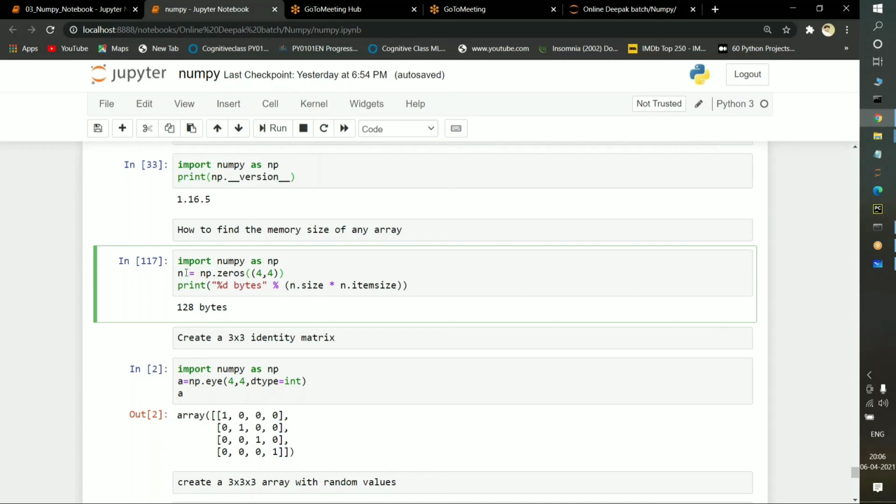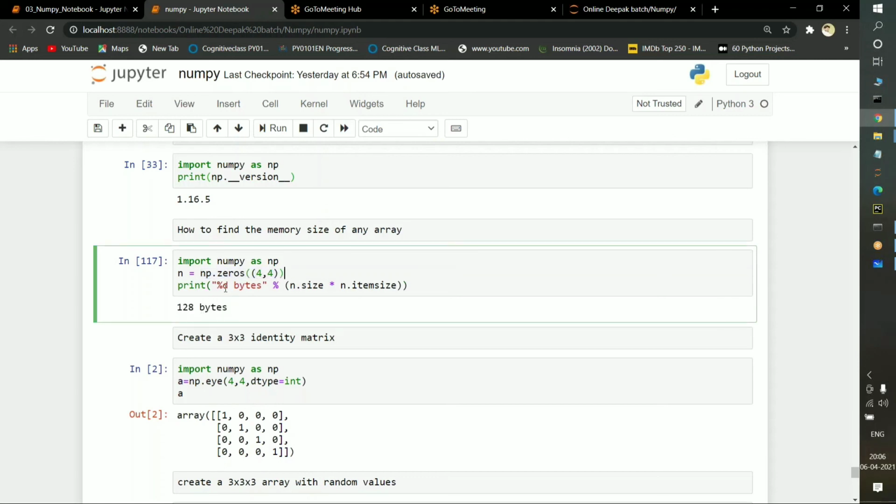I'm saving everything in a variable n, and what I'm doing here is n.size. What do you mean by n.size times n.itemsize? This is the perfect command. We are going to find out the size of an array, and we are going to multiply it with the memory size of each item. If you execute it, see, 128 bytes of memory this particular array is going to handle.